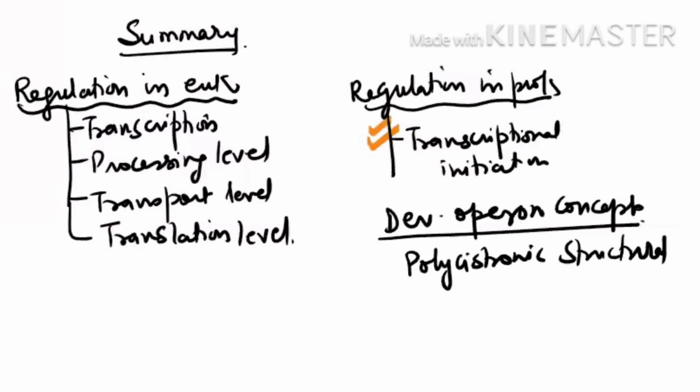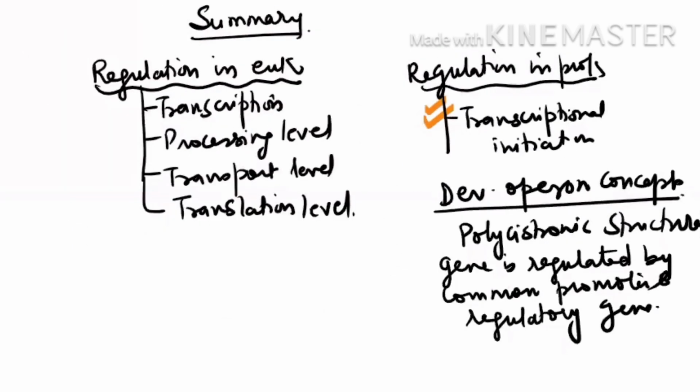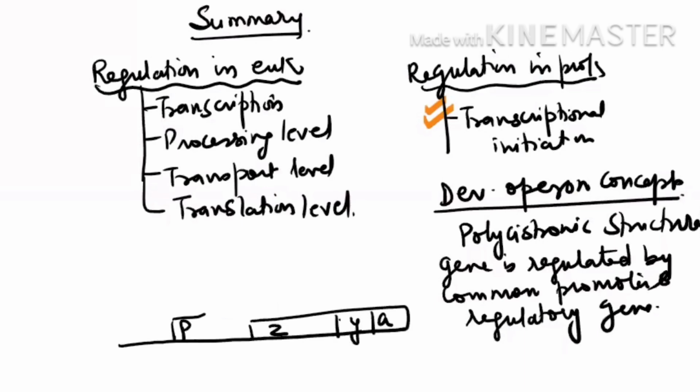Operon concept: a polycistronic structural gene is regulated by a common promoter and regulatory gene. Now for the lac operon diagram, you remember this way. 3 structural genes. First of all, you write ZYA. That sequence you should know. ZYA. So these are your 3 structural genes. Then you write promoter and operator. And here you write the inhibitory gene. And for the inhibitory gene, again a promoter.